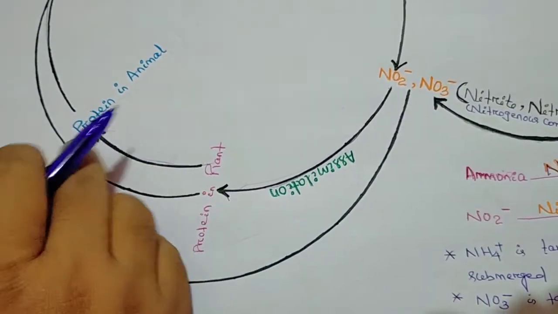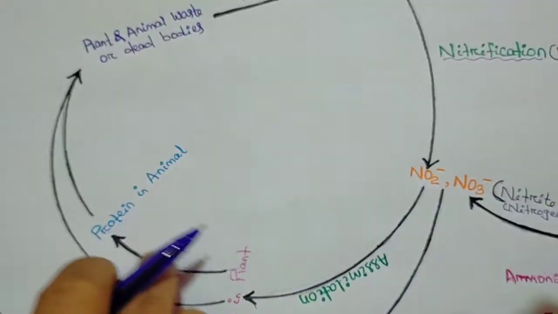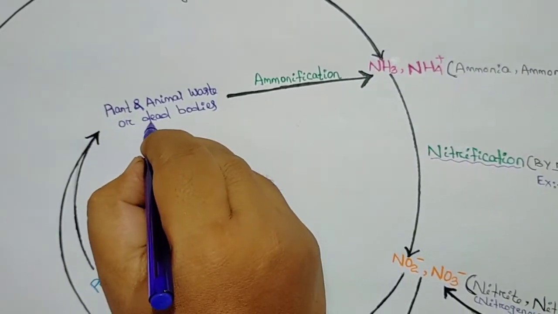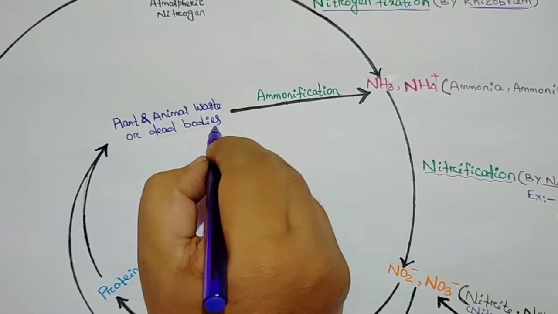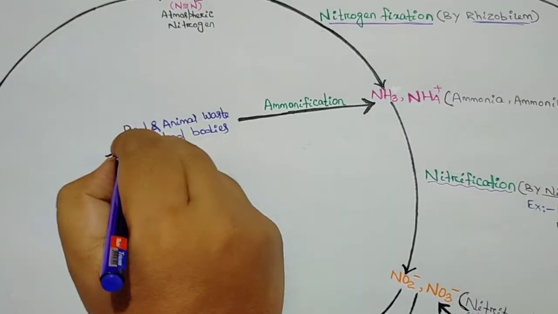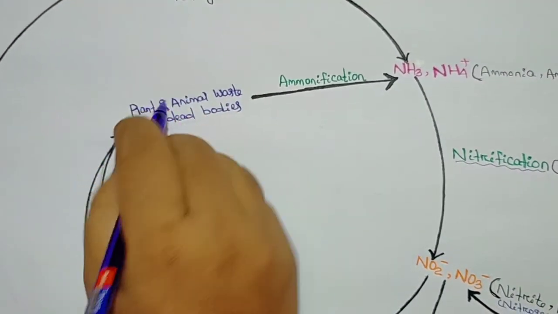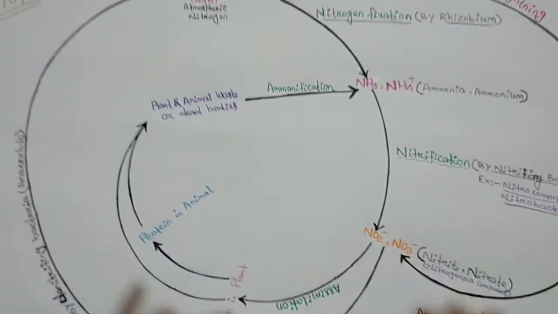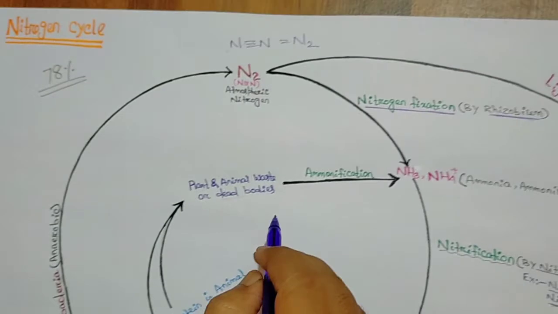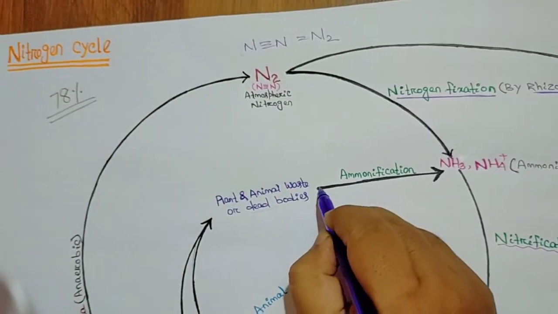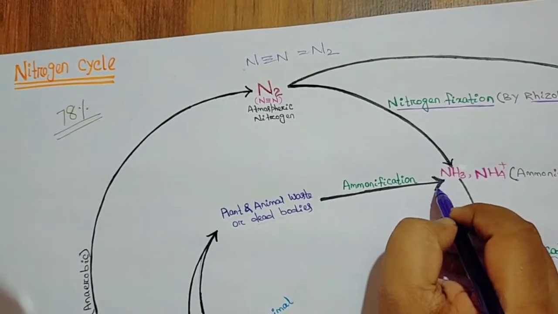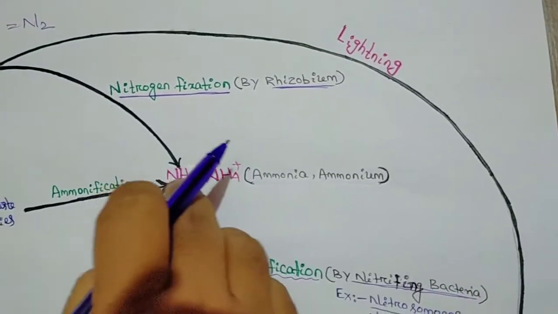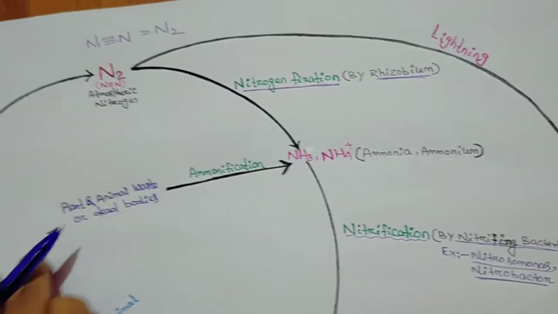When a plant or animal dies and the dead bodies fall on the ground, or the plant's or animal's waste falls on the ground, what happens? Ammonification takes place. There are some bacteria which ammonify. Due to ammonification, this is converted into ammonia or ammonium, and the cycle continues like this.